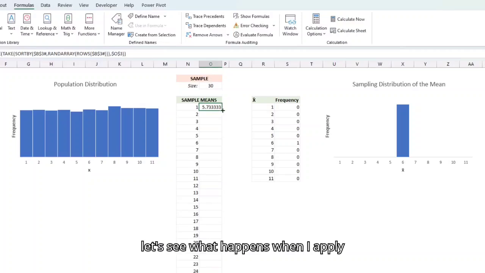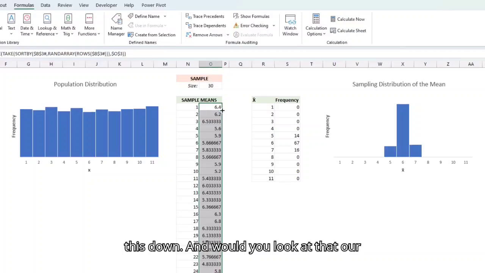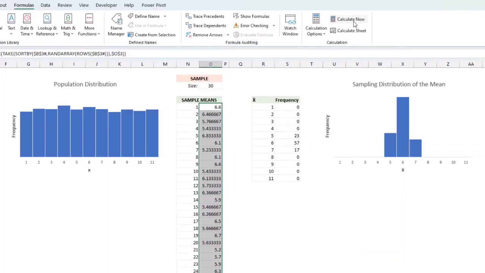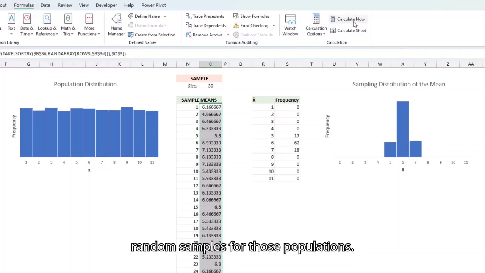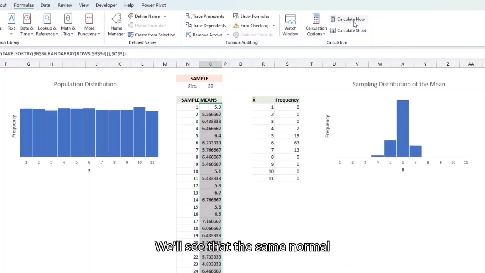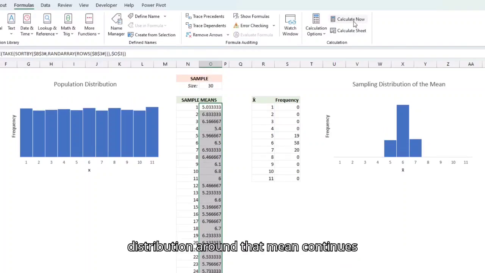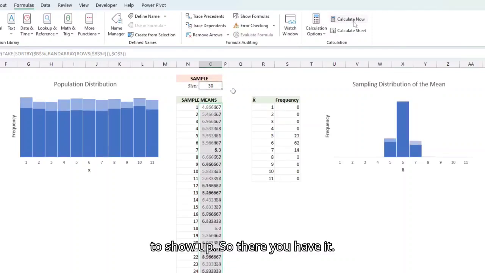And let's see what happens when I apply this down. And would you look at that, our sample means do follow a normal distribution around the mean of the population, which we know is 6. And if we were to calculate this now and generate more random populations and grab more random samples for those populations, we'll see that the same normal distribution around that mean continues to show up.